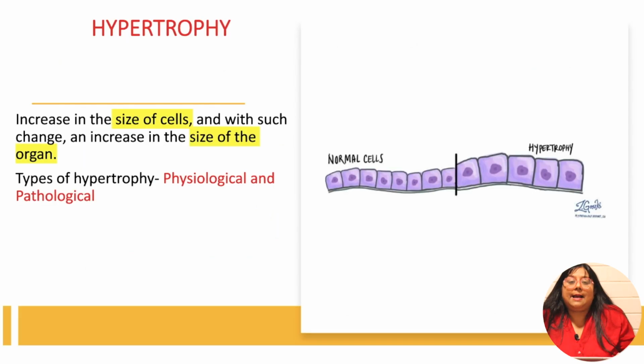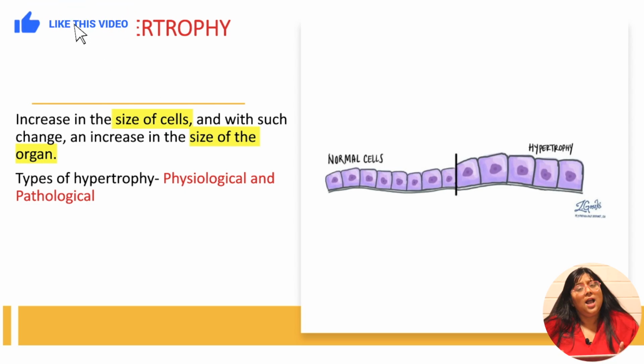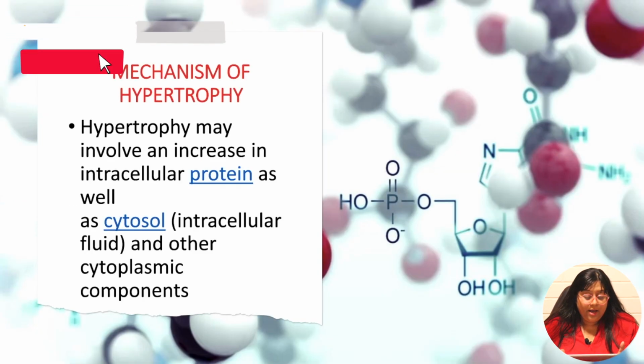Coming to the another adaptation, which is hypertrophy. Now, what do you understand by hypertrophy? We can break this hypertrophy into two parts, hyper and trophy. Hyper means increase and trophy means cellular size. So in hypertrophy, there is increase in the size of the cell. There are two types of hypertrophy, physiological and pathological hypertrophy. Now, what is the mechanism of this hypertrophy?